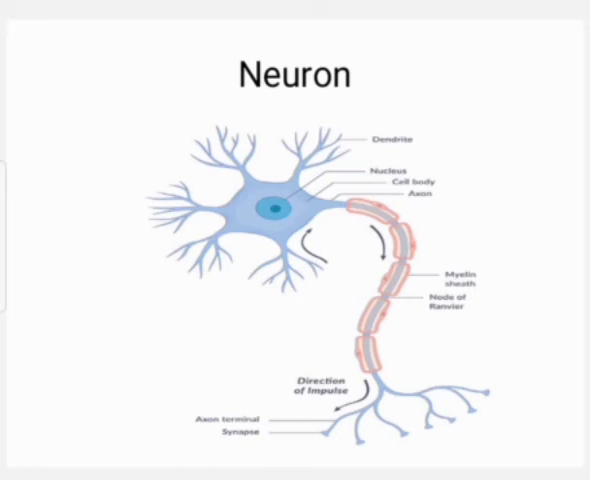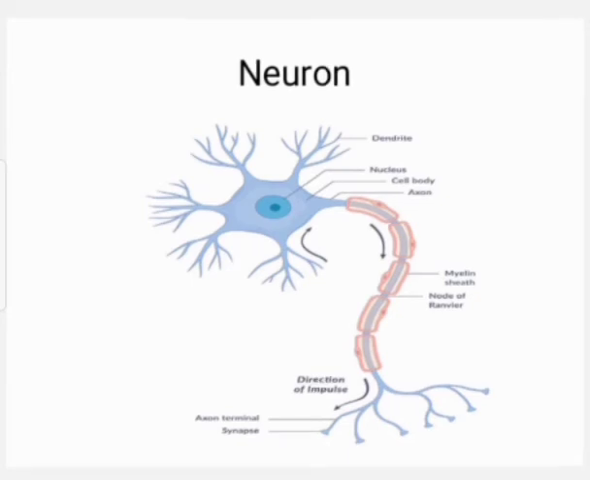Now let us learn the structure of a neuron. Students, refer to page number 81, figure 7.1a. Structure of a neuron. A neuron consists of a cell body with a prominent nucleus. There is cytoplasm in the cell body. The hair-like structures which arise from the cell body are called dendrites, D-E-N-D-R-I-T-E-S.